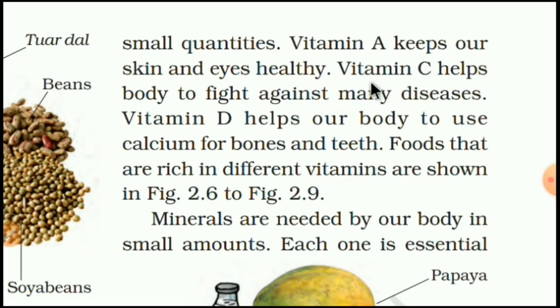That is why we should have this lemon juice during this season. Why? Because it is necessary to increase our resistance power to fight against corona. Okay, so vitamin C helps the body to fight against many diseases.